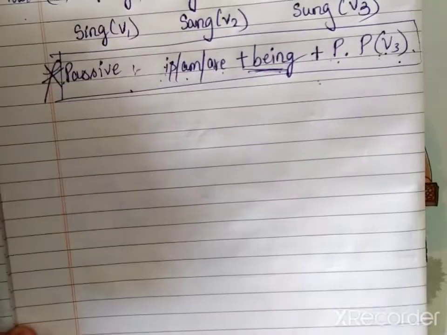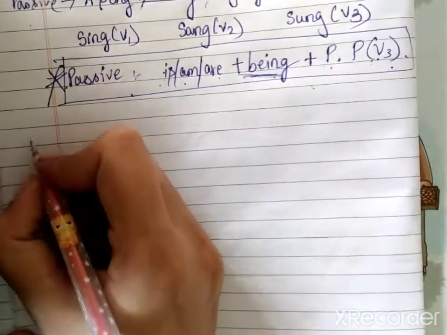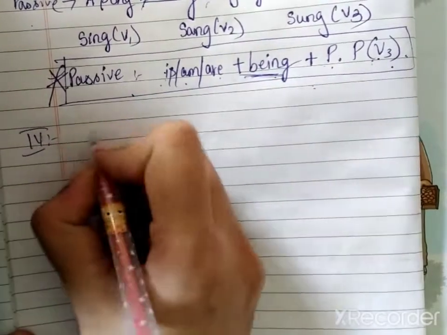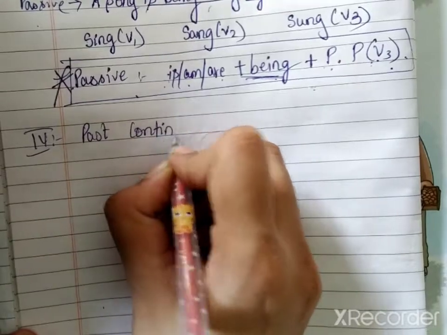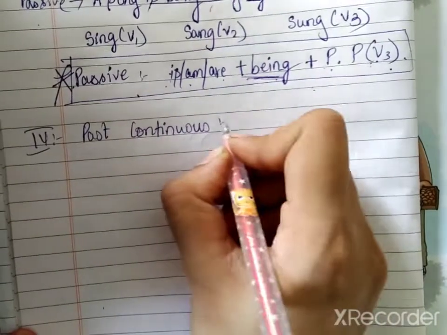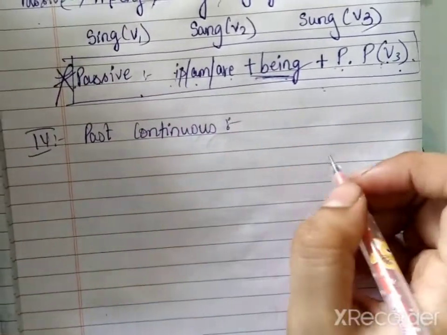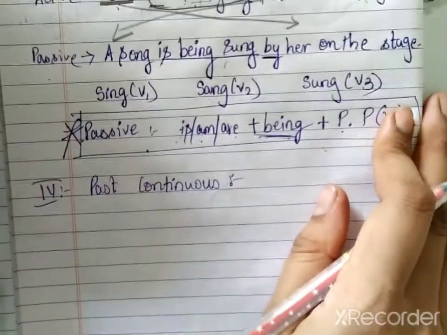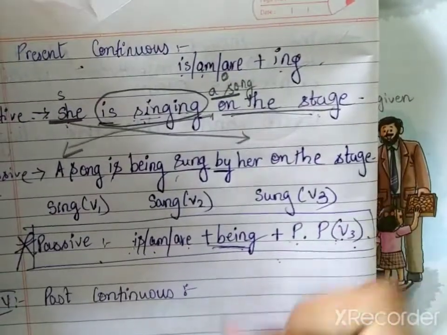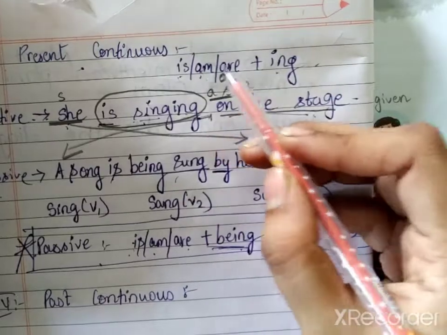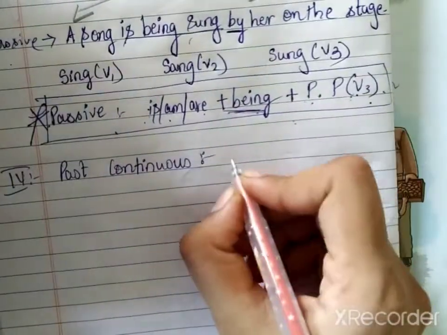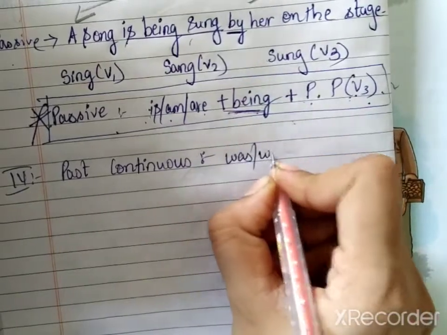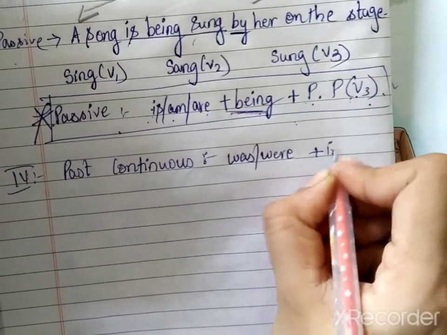What is it? Past continuous. Now students, you also can note down these formulas so that you also don't get confused. Now what is the formula of a simple sentence when we write in past continuous? In past continuous, it is the same like present. If it is am, is, are, in past what do these 3 become? They become was or were plus ing.